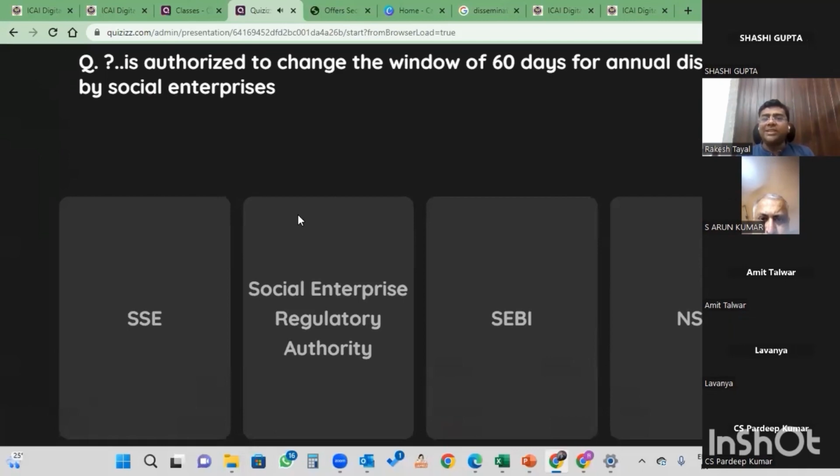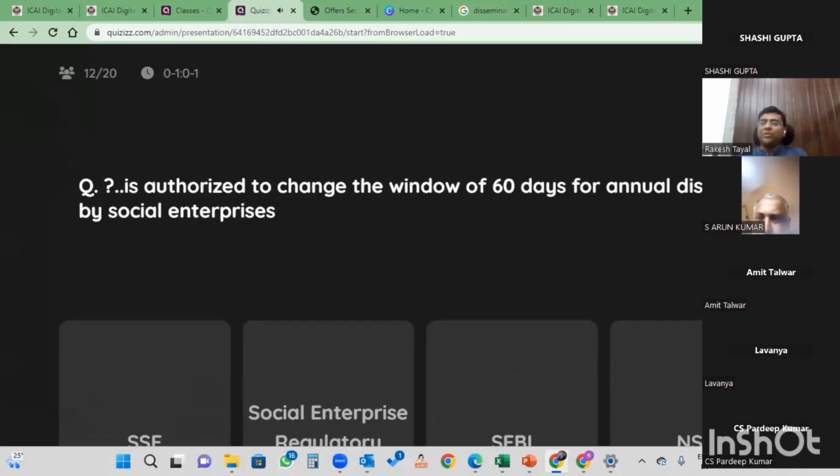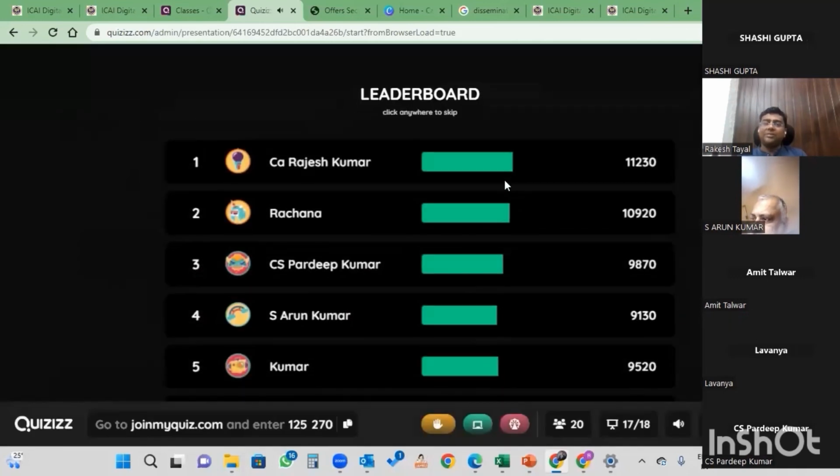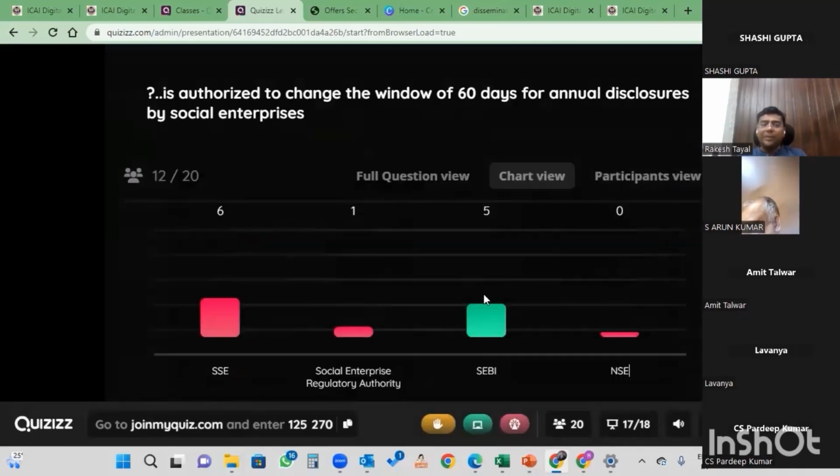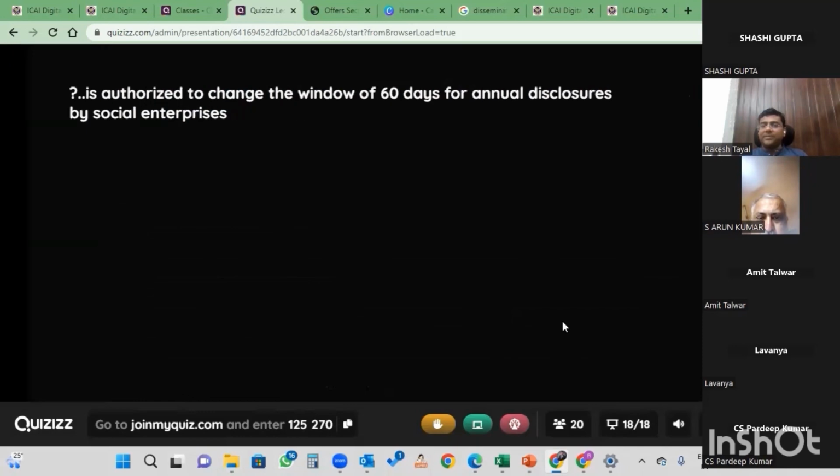Who is authorized to change the window of 60 days? So SEBI is authorized to change the window of 60 days, not the SSC. SSC can give the additional requirements in addition to the minimum requirements. But any timeline can be changed only by the SEBI by the notification or the issue of circulars. Because those timelines are mentioned in the notifications.